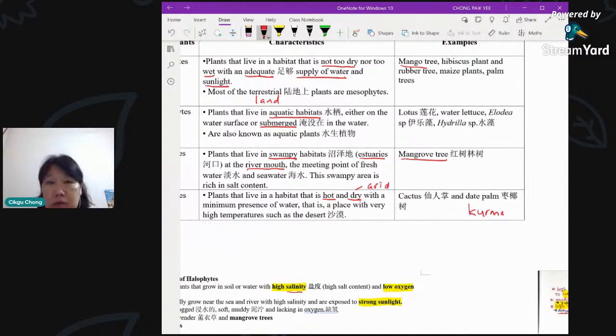Kurma, you get a lot of it in Saudi Arabia, Iran, and all this in the Middle East, the Arabic countries, because they are very suited to stay in the hot and dry environment. Okay, kurma. So why are they so famous? Why normally during puasa do they take kurma?